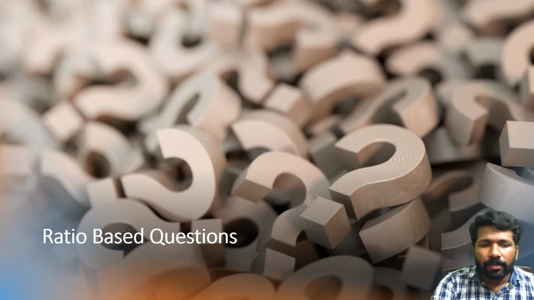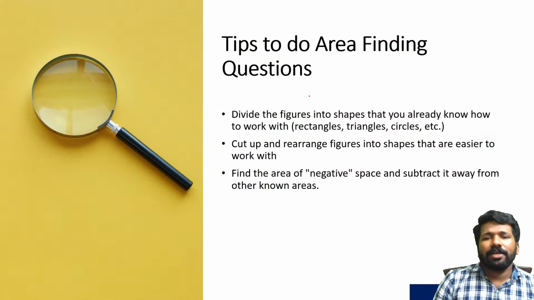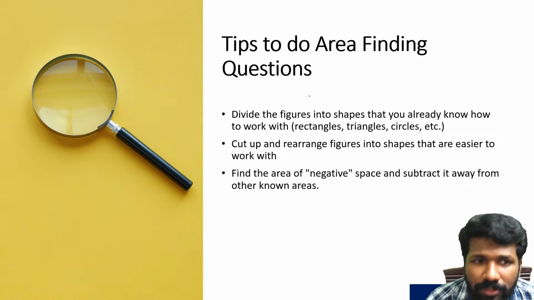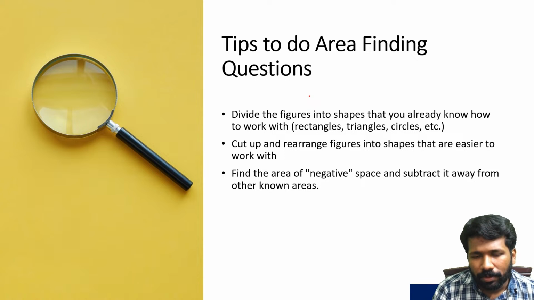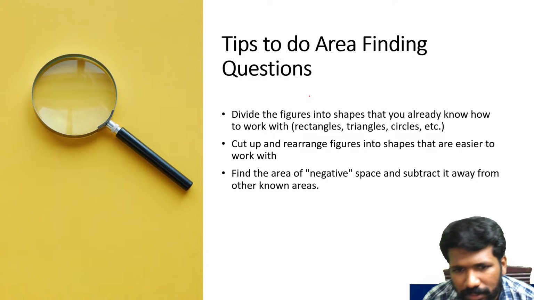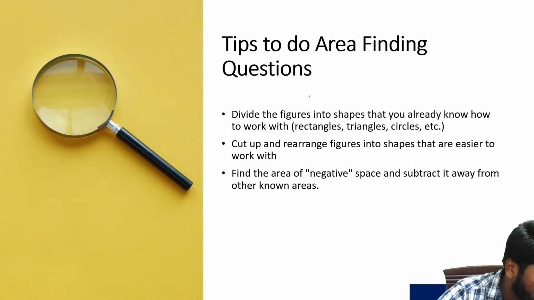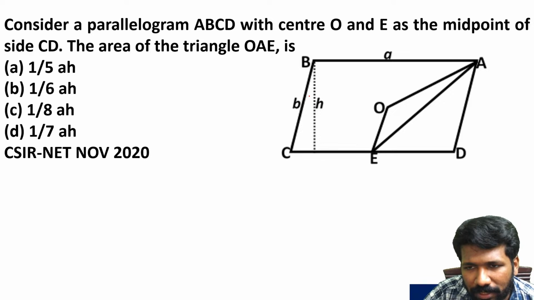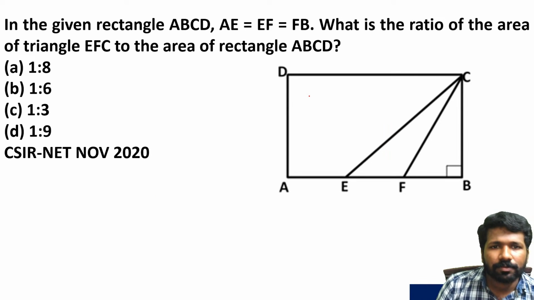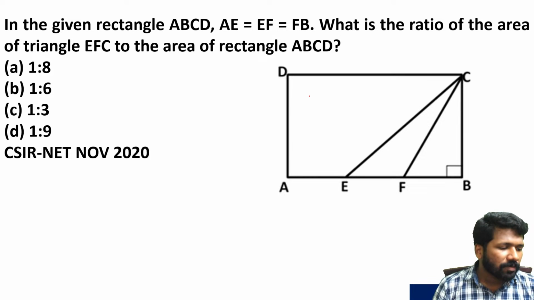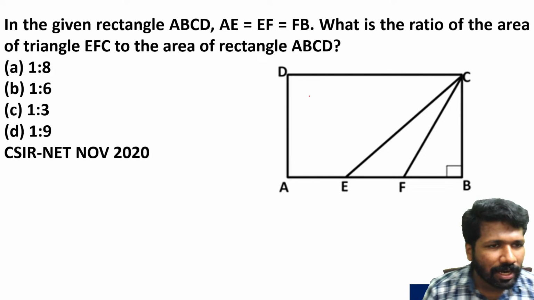Okay. So ratio based questions, these are some of the tips to do them: dividing the figure into shapes that you already know, cutting up and rearranging figures, finding the area of the negative space. I will explain it with one example. So for example, look at this question, November 2020 question. Due to lack of time, I will start explaining.